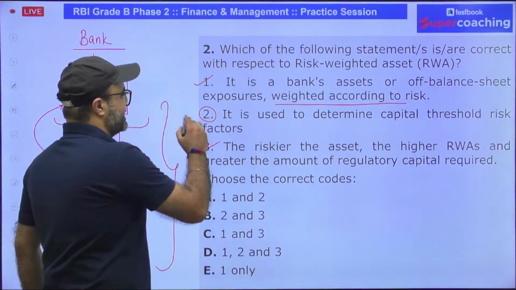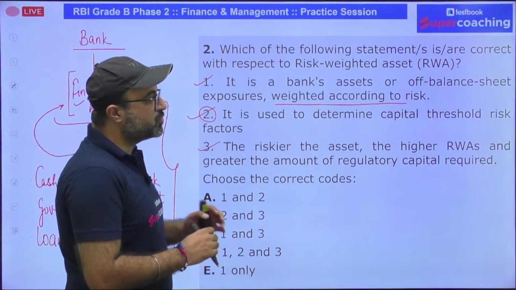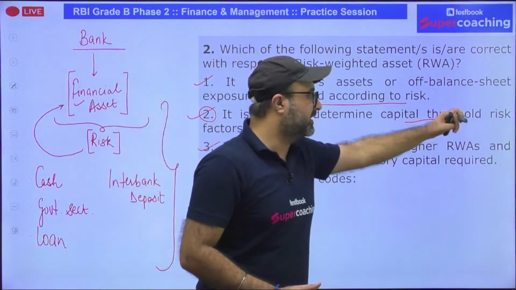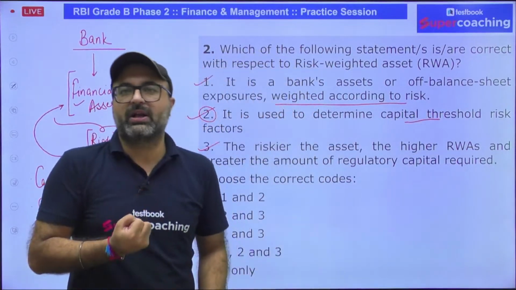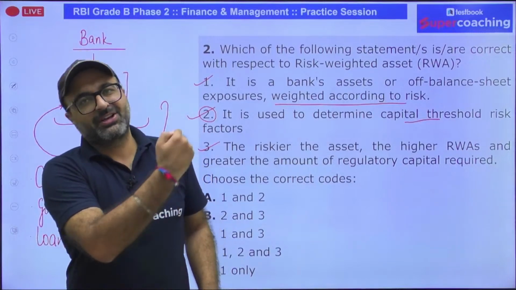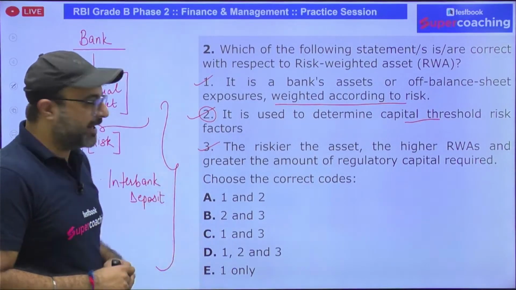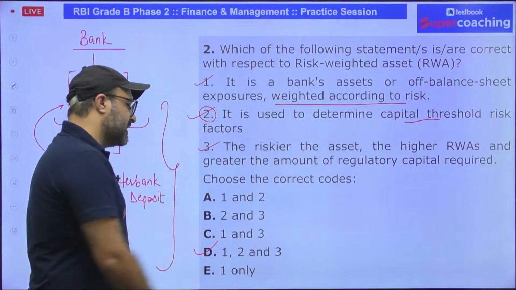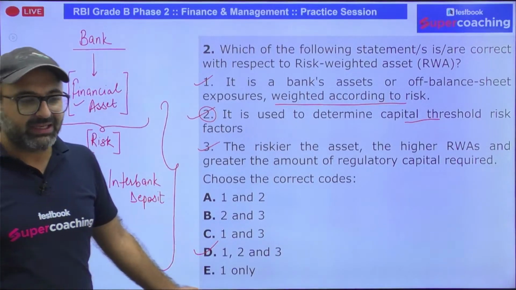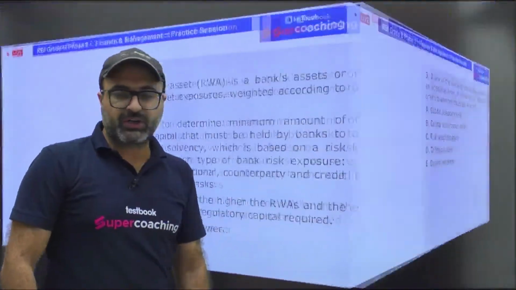What is the second statement? It says that it is used to determine what capital you need to hold in order to mitigate this risk. So that is also true. So according to that point, 1, 2 and 3, which means D option is absolutely the correct answer. Moving on to the next question.